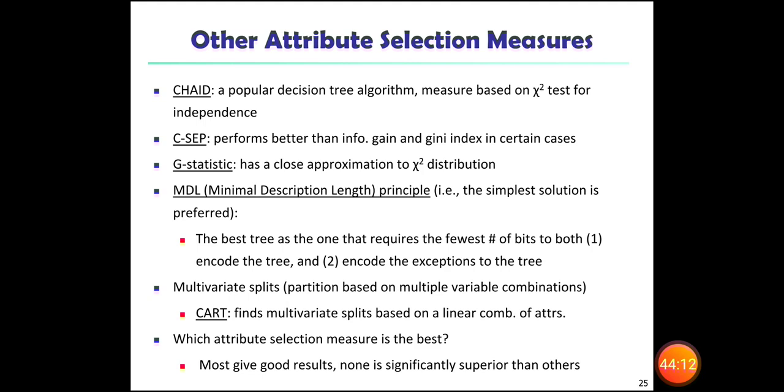Another method is CART. It finds multivariate splits based on linear combinations of attributes. Now finally, which attribute selection method is the best? Most give good results, none is significantly superior to the others. That's the conclusion.